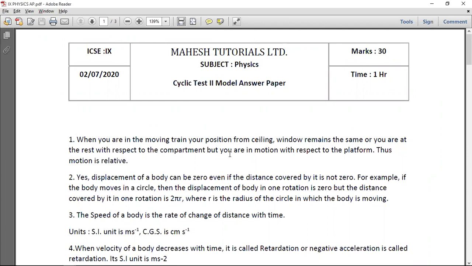So, you can see an example of rest as well as an example of motion; both have been specified in the answer, and then we say hence motion is relative. If you've used any other example, that is absolutely okay. But hopefully, you've used an example for both rest as well as motion. If you've done that, then you can give yourself full 2 marks. We go to the next question.